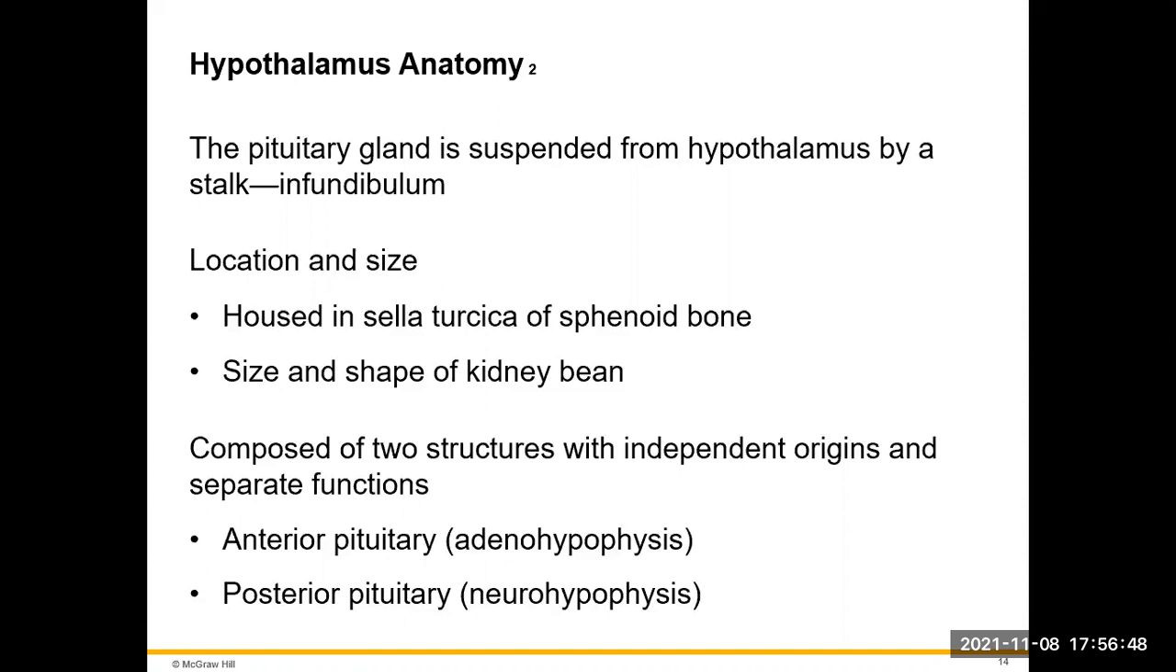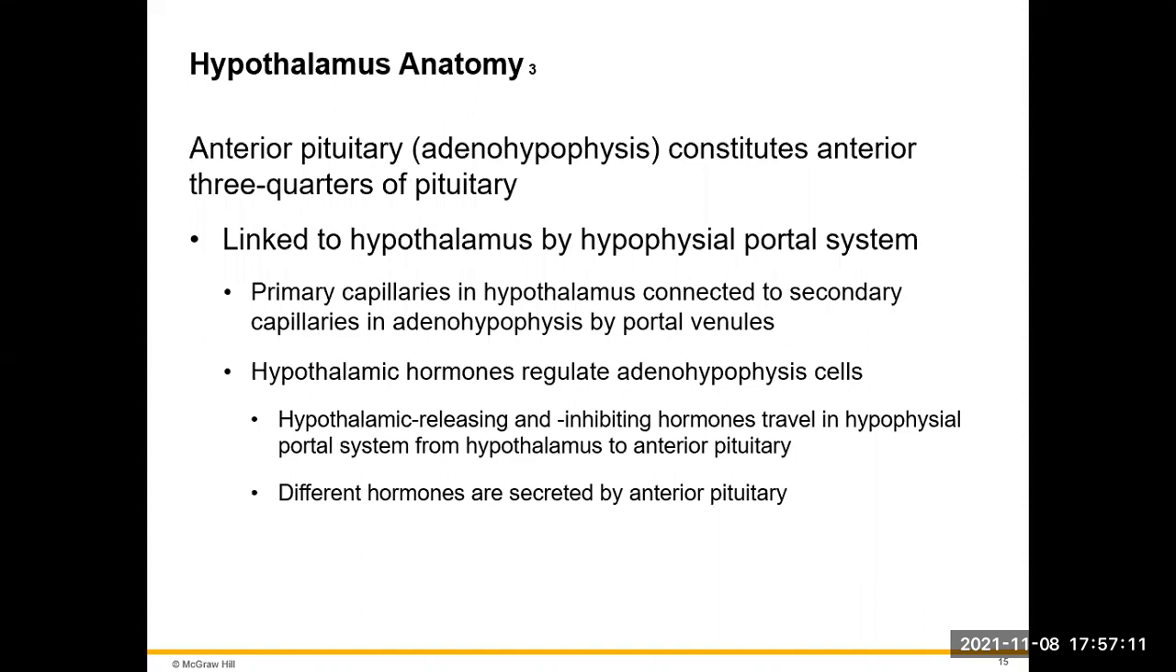We can divide our pituitary into the anterior and posterior pituitaries. These structures have independent origins, and they also have very separate functions as far as the pituitary gland is concerned. The anterior pituitary is called the adenohypophysis, whereas the posterior pituitary is called the neurohypophysis. The anterior pituitary is going to be about 3/4 of the entire pituitary.